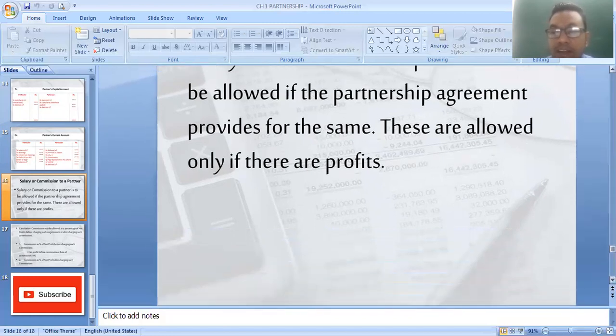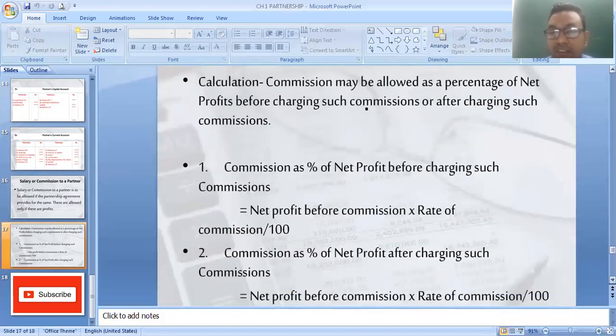Now one more important calculation of the commission. There are two formulas that you have to remember. So calculation of commission may be allowed as a percentage of net profit before charging such commission or after charging such commission. So you have to read the question carefully, then after you have to use the formula.